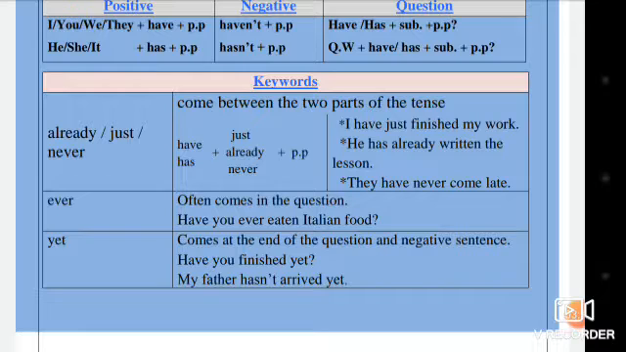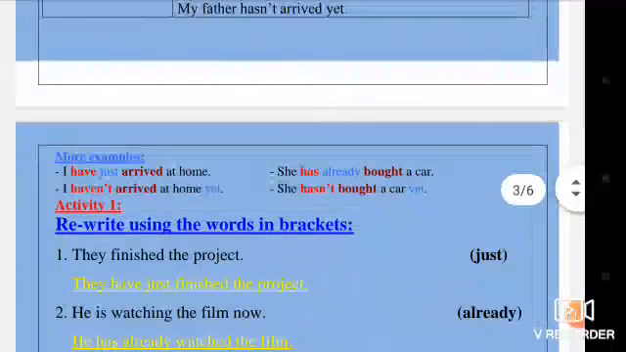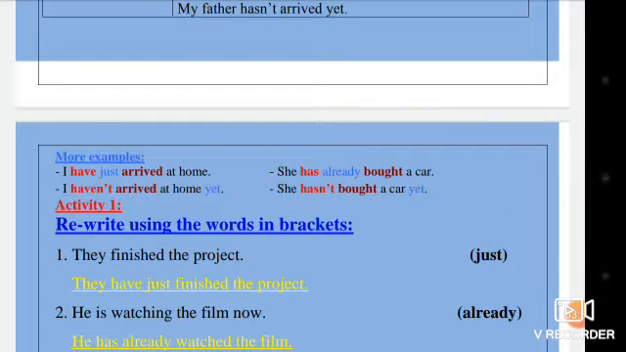What about yet? Yet comes at the end of the question and the negative sentence. Have you finished yet? My father hasn't arrived yet. More examples. We have 4 examples. We can read them together. I have just arrived at home. I haven't arrived at home yet. She has already bought a car. She hasn't bought a car yet.